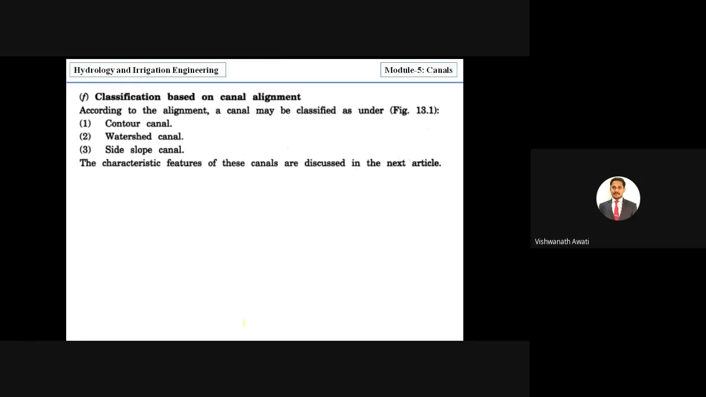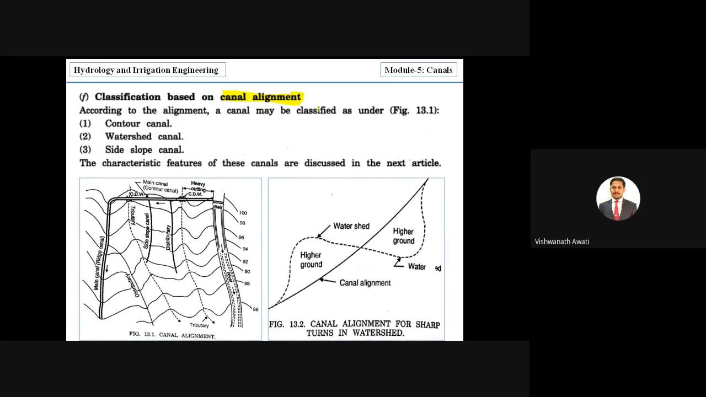Next, the next classification is based on canal alignment. So it is mainly based on canal alignment. According to the alignment, a canal may be classified as a contour canal, watershed canal or side slope canal, right? We will see this with respect to a figure. Here in the image, it is a weir, a structure to hold the water or raise the head of the water in the river.